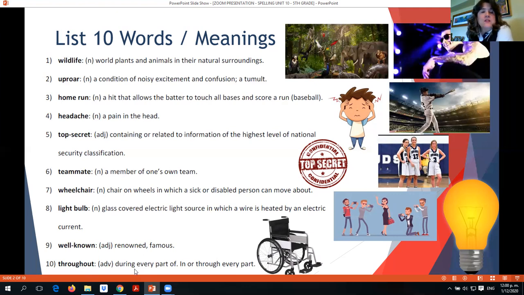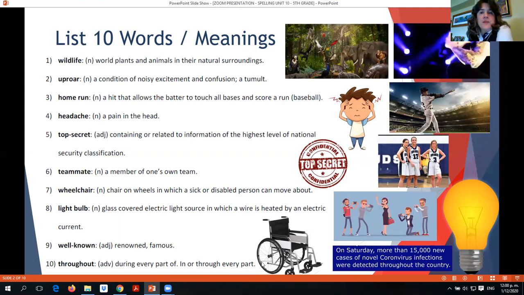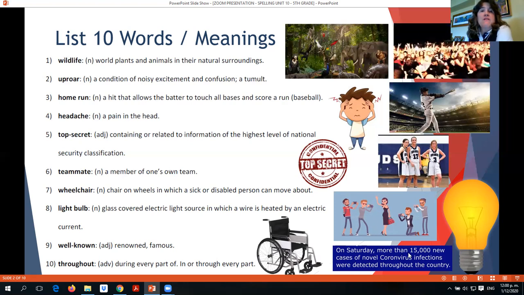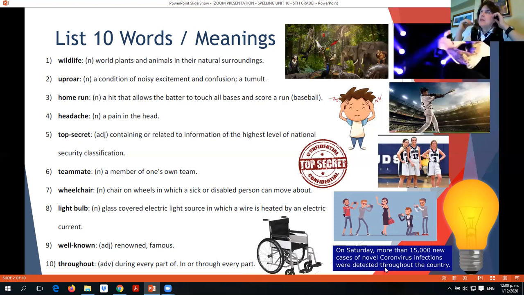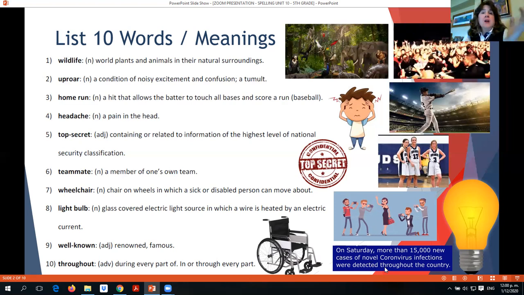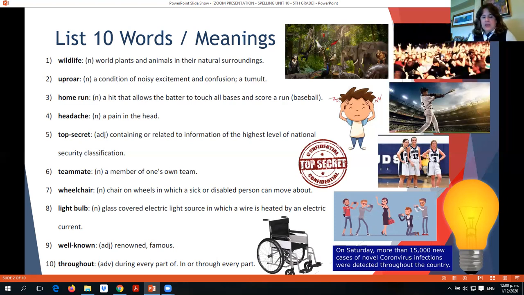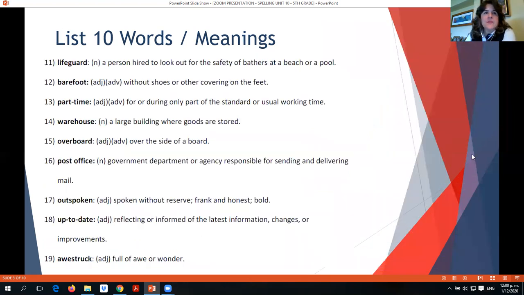Throughout is during every part of or in every part. For example, an example of the use. Let's say that we saw on Saturday that more than 50,000 new cases of coronavirus were detected throughout the country. That means in every part of the country, okay? Taking into account every part of the country, okay? So that is the meaning of throughout in this sentence.